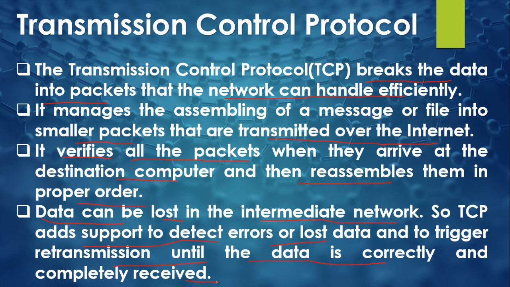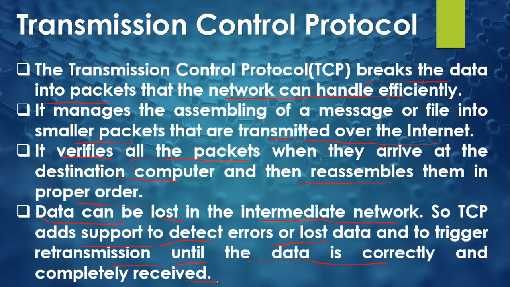Now these packets reach the destination computer through different paths, but suppose in between there is a packet which is lost or gets corrupted or deleted, right? So obviously that packet will not be received at the destination point because that packet is lost, right?